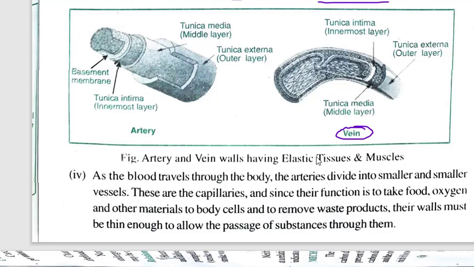So capillaries are in actual contact with the cells, and through these capillaries there is exchange of nutrients from blood to the cells, and exchange of excretory products from cell to the blood. So their walls should be thin enough to allow the movement of these materials.